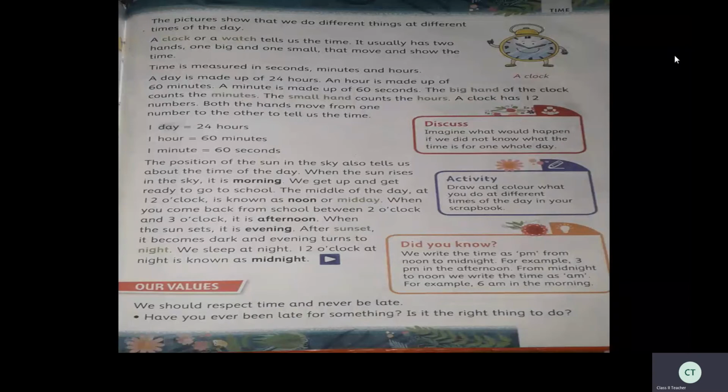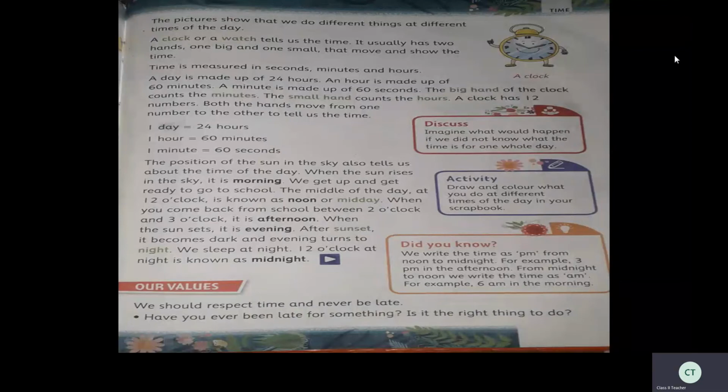The position of the sun in the sky also tells us about the time of the day. When the sun rises in the sky, it is morning. We get up and get ready to go to school. In the morning we get up and do all our daily routine. Then what shall we do? Yes, we get ready to go to school. The middle of the day at 12 o'clock is known as noon or midday. When you come back from school between 2 o'clock and 3 o'clock, it is afternoon.